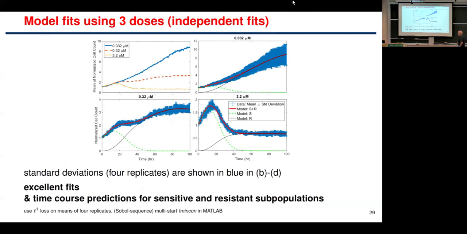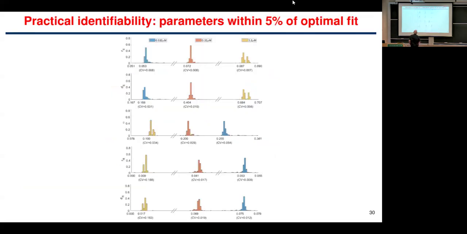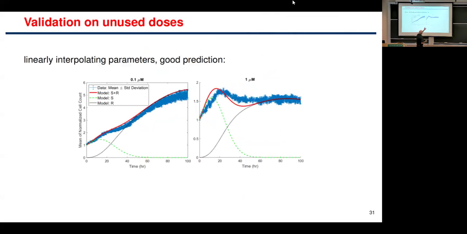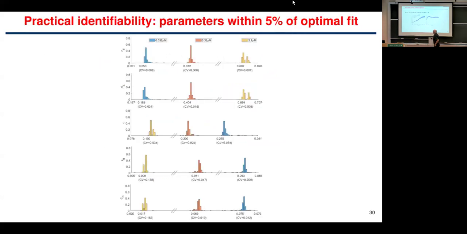Now, we did this at 3 doses, a log of negative 1.5, log of negative 0.5, etc., as I said before. There were another 2 measurements that we didn't use in the training. We used the parameters we got from here, interpolated the values of the parameters for the data that we had not used in training, and we actually predicted pretty well the behavior for the data we hadn't used.